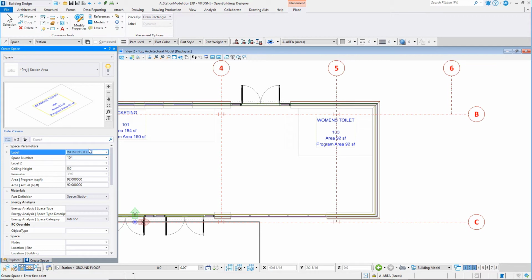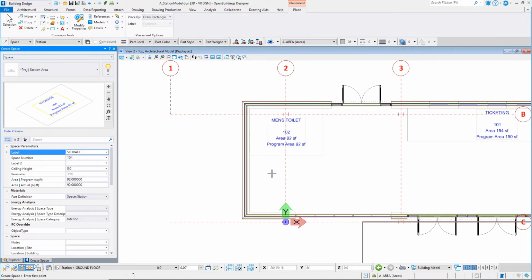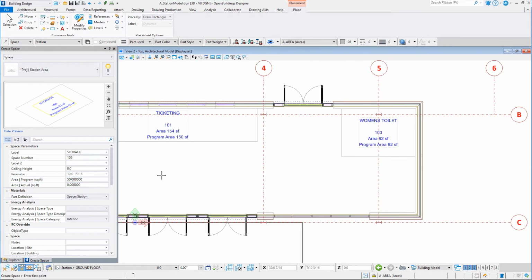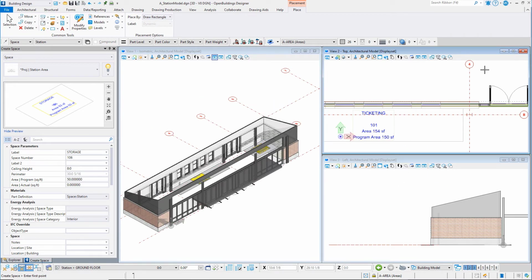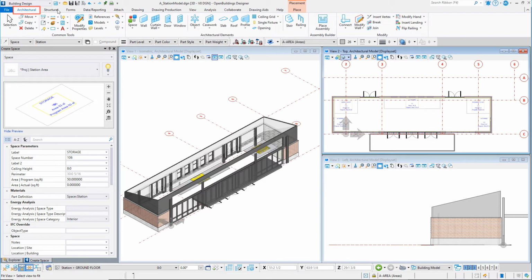Now let's create some storage areas on the left and right side. This time you will set the actual area to 0, which will allow you to place the rectangular shape at any size. Now that you have laid out the basic arrangement of spaces, you can actually use those spaces to create the interior walls. Select the Wall tool.